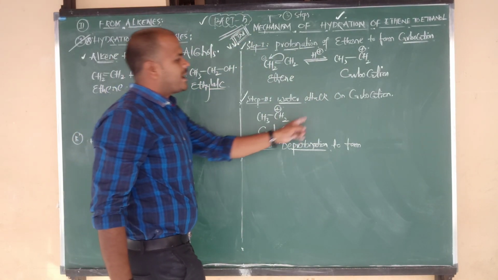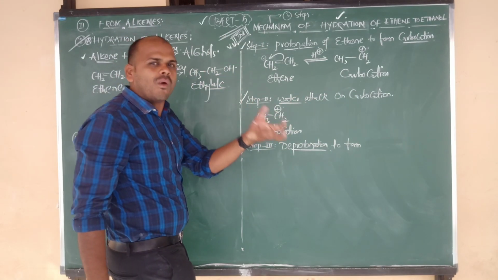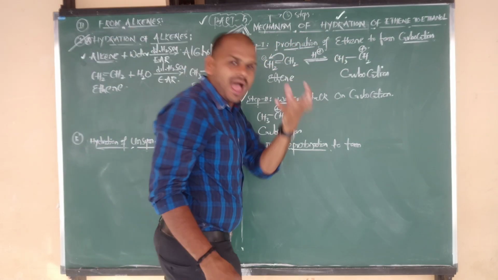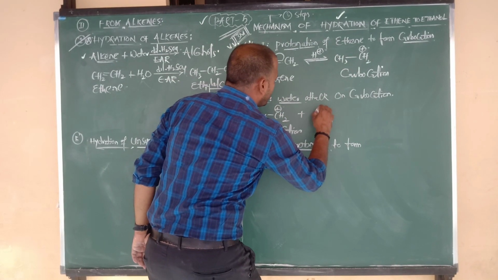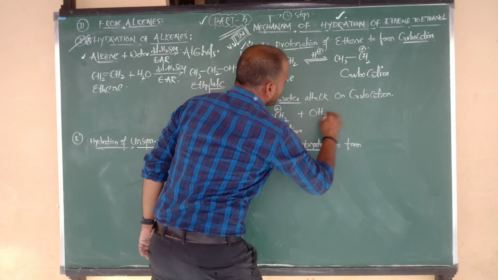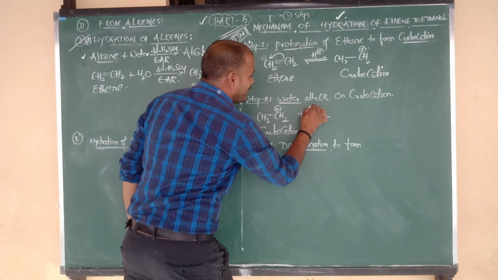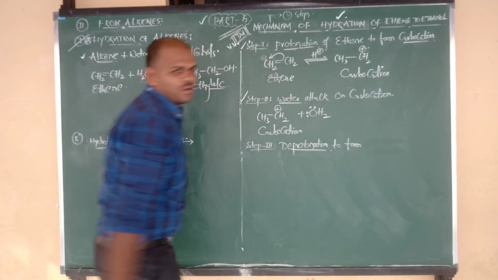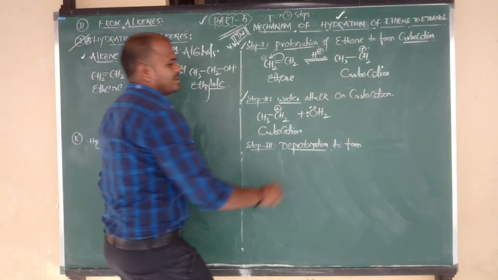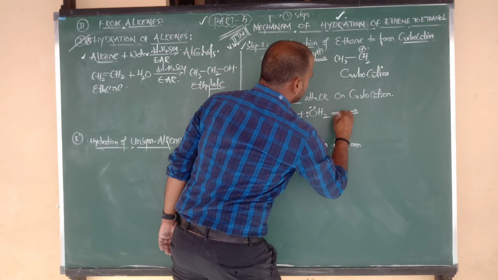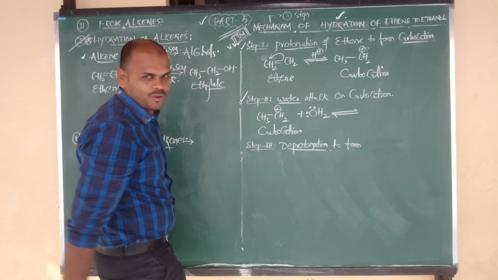Now that carbocation is going to be attacked by a water molecule, means we are doing hydration. What is the formula of the water molecule? H2O, or we can say OH2, no problem. And in a water molecule, oxygen always contains 2 lone pairs. Again, the second step is also a reversible process, na.